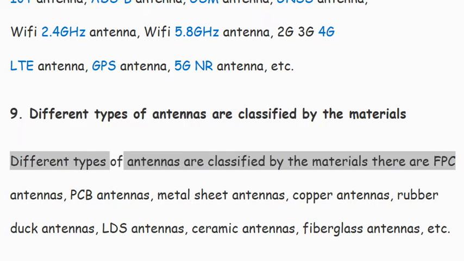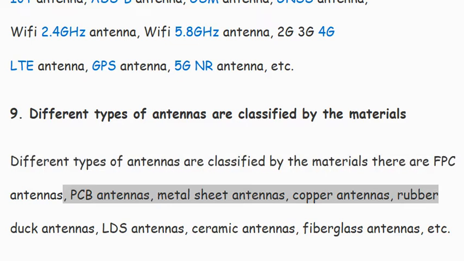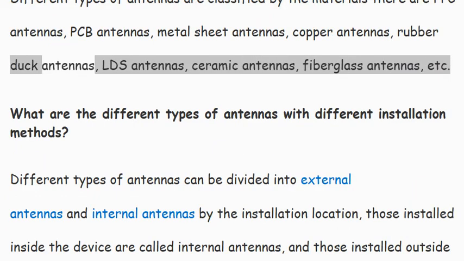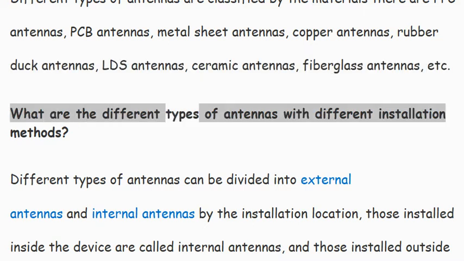Different types of antennas are classified by the materials. There are FPC antennas, PCB antennas, metal sheet antennas, copper antennas, rubber duck antennas, LDS antennas, ceramic antennas, fiberglass antennas, etc. What are the different types of antennas with different installation methods?